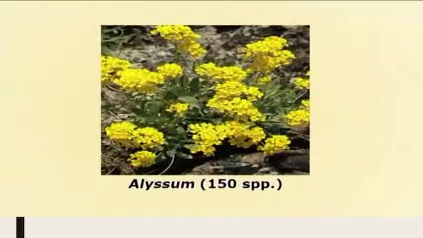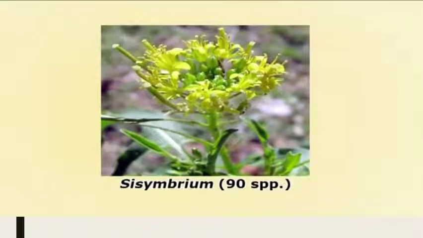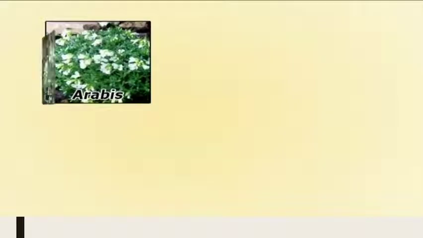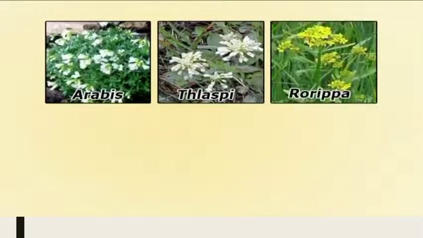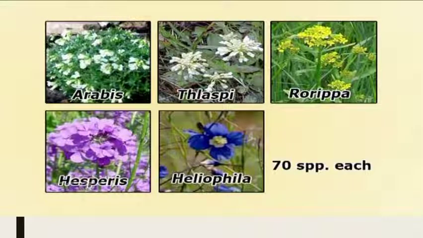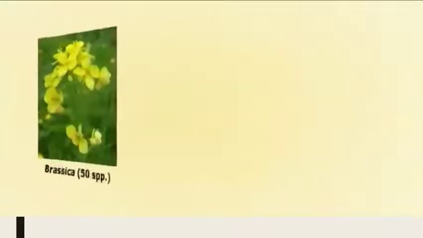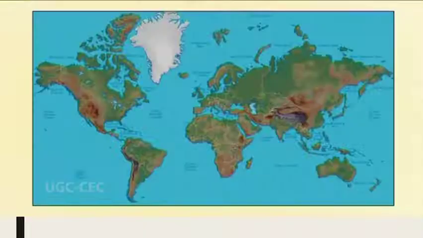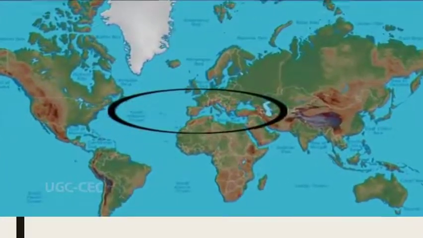Then Alyssum having 150 species, followed by Sisymbrium having about 90 species throughout the world. Then followed by Arabis, Thlaspi, Rorippa, Hesperis, and Heliophila, each of these having 70 species. And lastly, the type genus Brassica having 50 species all over the world. Members of this family Brassicaceae show a worldwide distribution. Throughout the world, we see species belonging to the family Brassicaceae, but they show most diversity in the Mediterranean region.